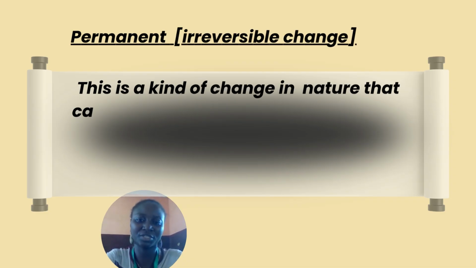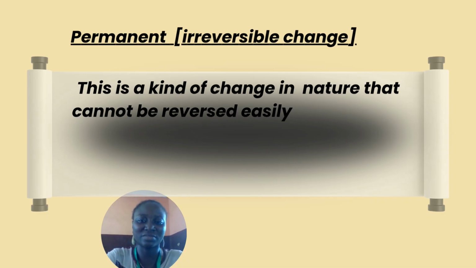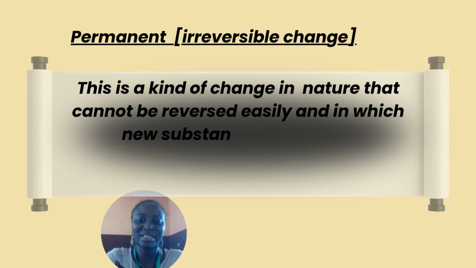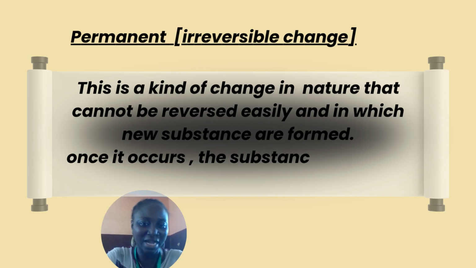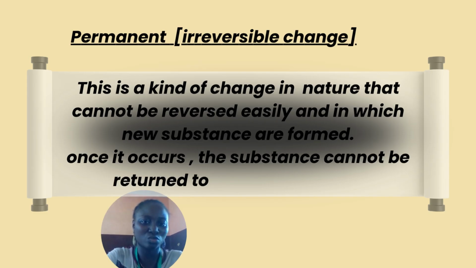So, what is permanent or irreversible change? Permanent or irreversible change is a kind of change that the substance cannot be returned to its original state. It means that it cannot go back to what it used to be easily.